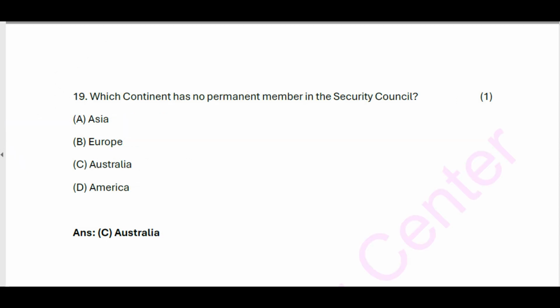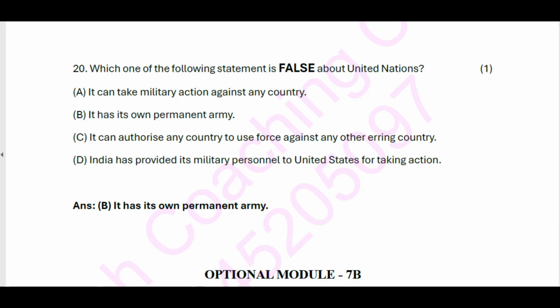19. Which continent has no permanent member in the Security Council? A. Asia. B. Europe. C. Australia. D. America. Answer: C. Australia.